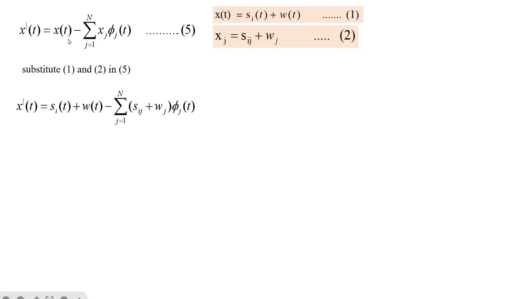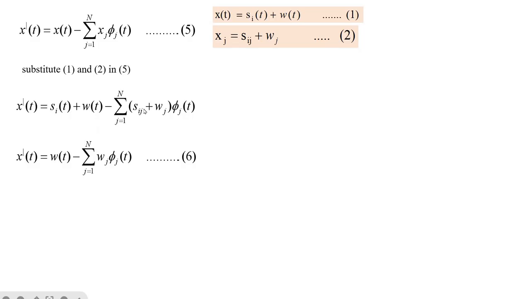So x dash of t as it is, x of t is what? It is si of t plus w of t here, minus summation j is equal to 1 to N, xj is what? It is sij plus wj into phi j of t as it is. Now when you simplify this, you get x dash of t is equal to w of t minus summation j is equal to 1 to N wj into phi j of t, minus summation j is equal to 1 to N sij into phi j of t, which will be si of t.